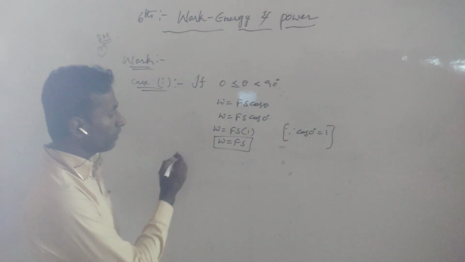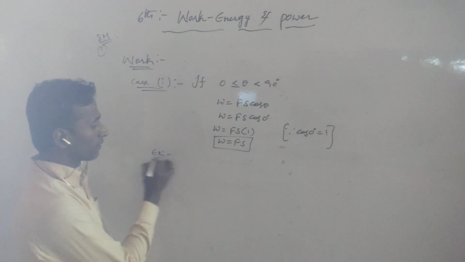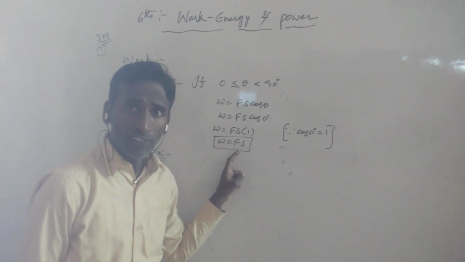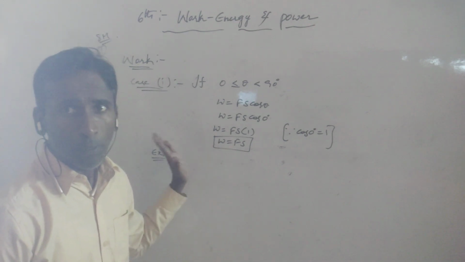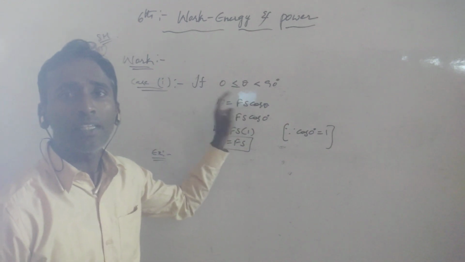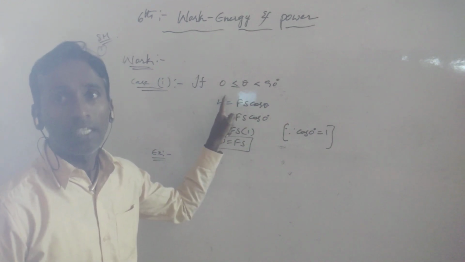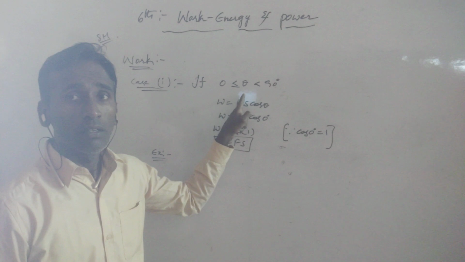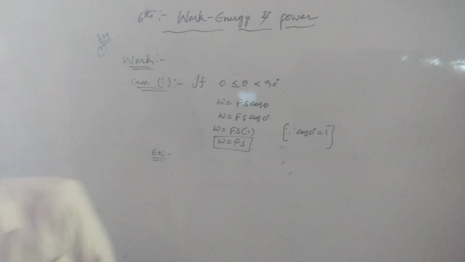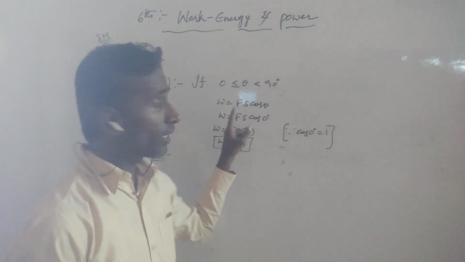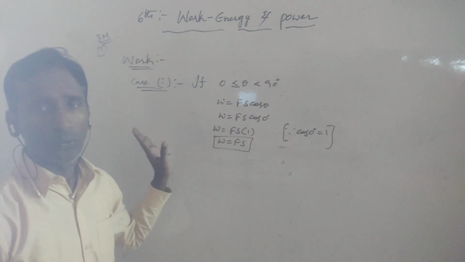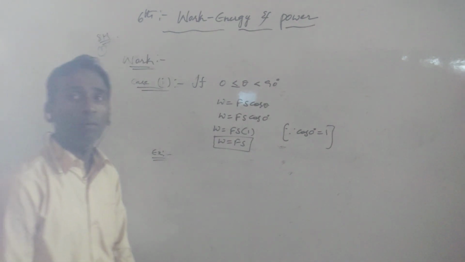Now here is the best example for it. When the Fs value is positive, then work is also positive. It means whenever theta is equal to 0, cos theta is positive, then automatically work is also positive. And now we have to take the best example.